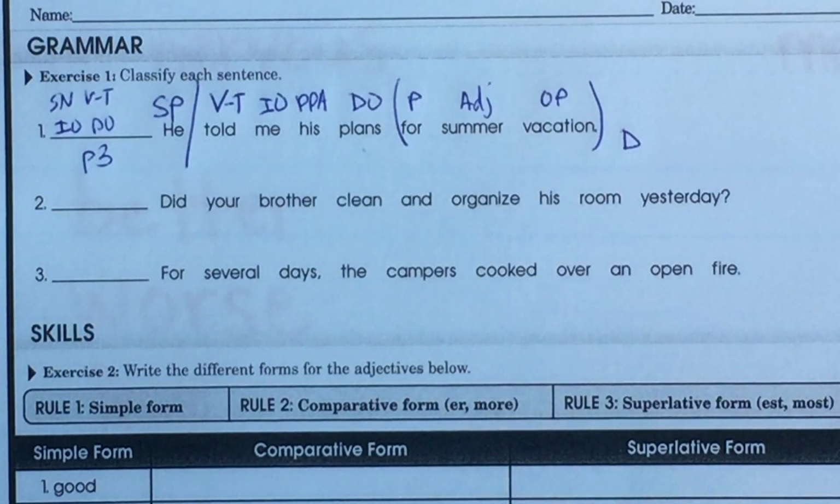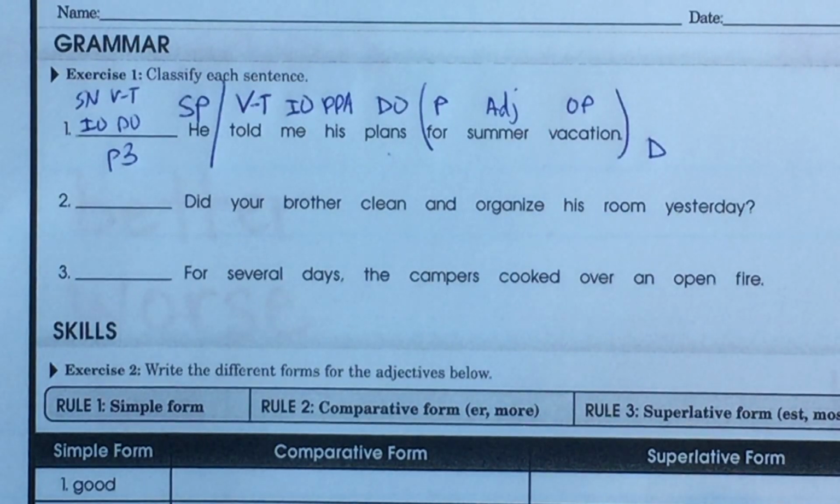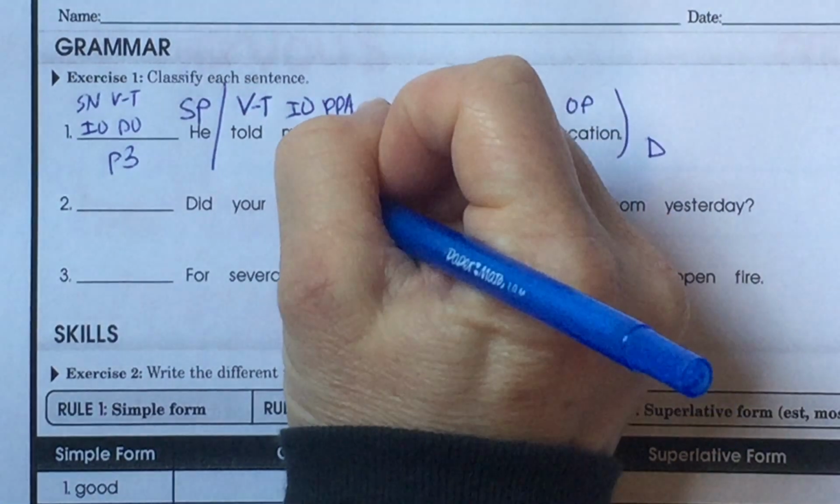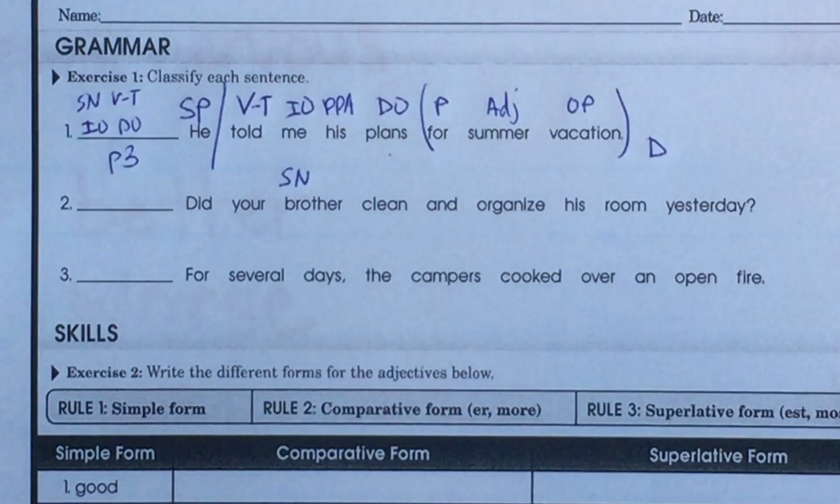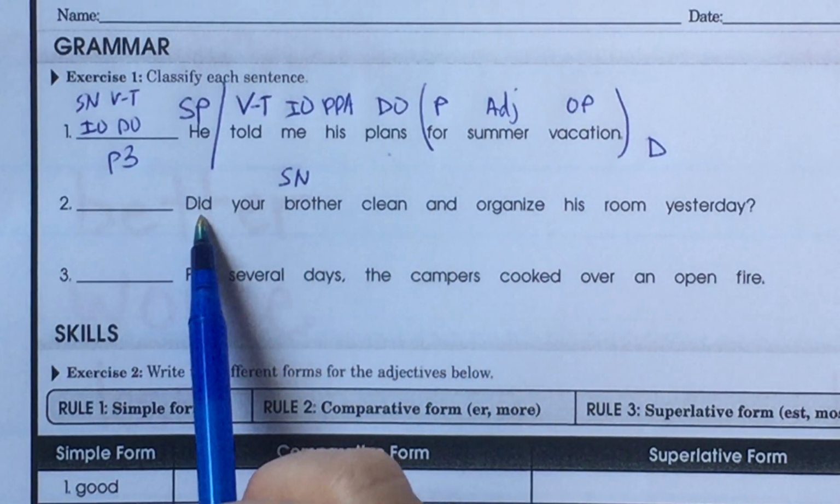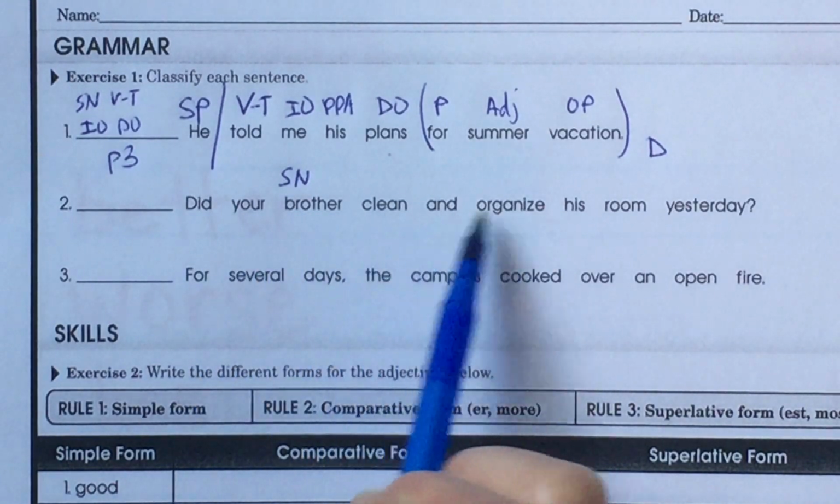All right, how'd you do? Can you see that? Let's see here. There we go. Okay, the next one. Did your brother clean and organize his room yesterday? All right. Who cleaned and organized his room yesterday? Your brother. So brother, let's just do brother. Subject, noun. What is being said about brother? Brother, clean and organize? Oh, but look, here's our helping verb. So brother did clean and organize.